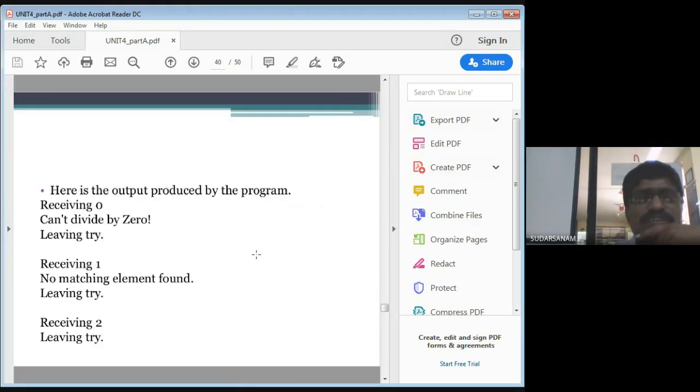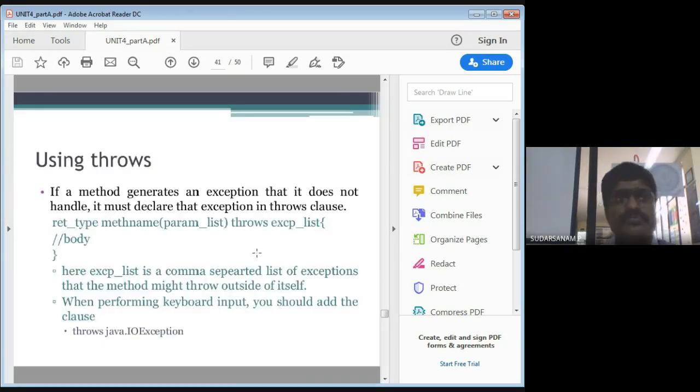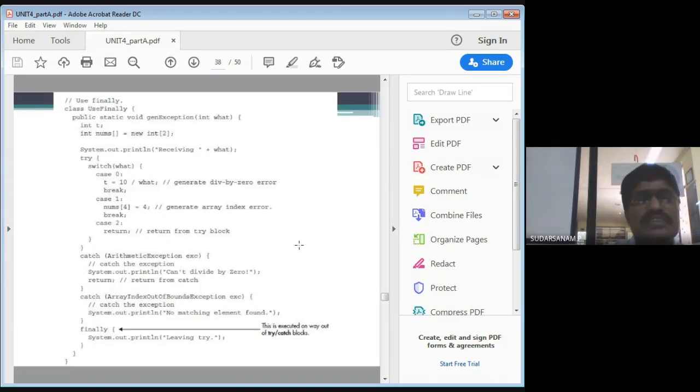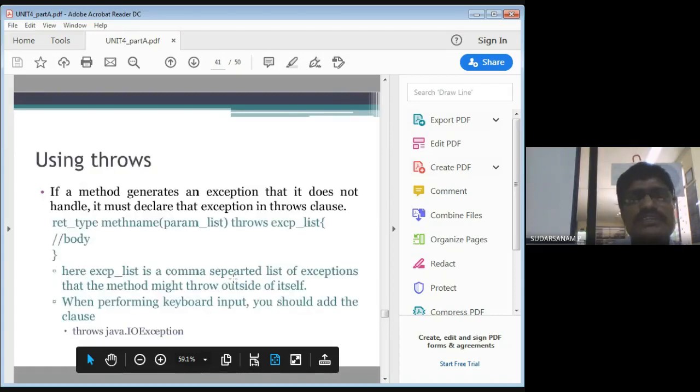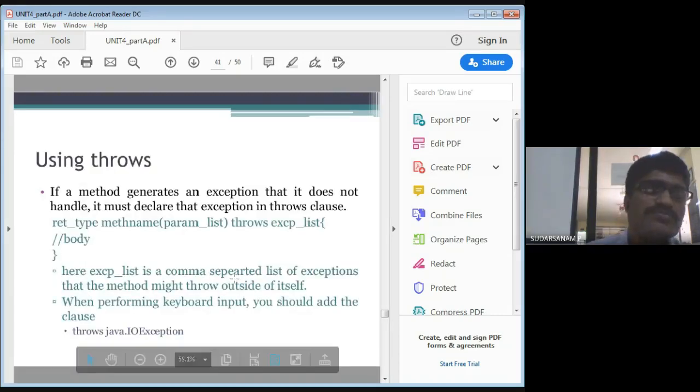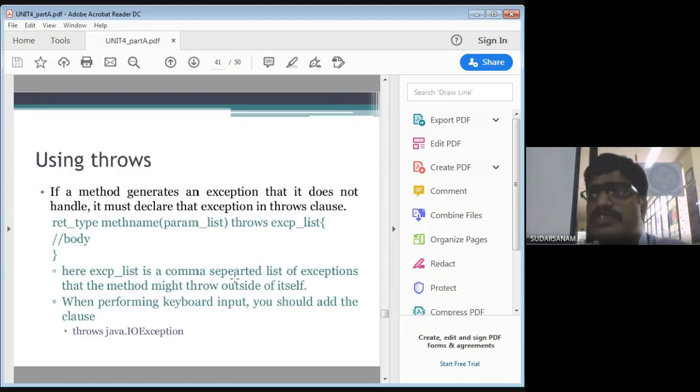Right. So now let us go to throws. Here you have learned try catch. Now you have throws, how it will throw the exceptions, that also we will learn. That is the reason I first give the definitions and explanation, then we go to the program, and then we come back to the definitions and see whether what we said is right or wrong. We have done that for the finally statement also.